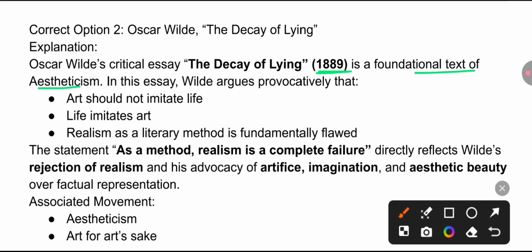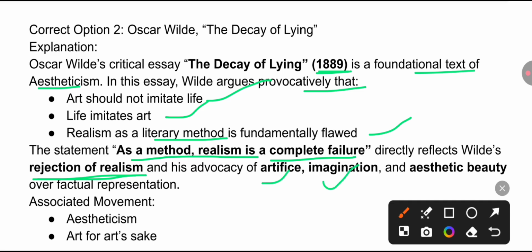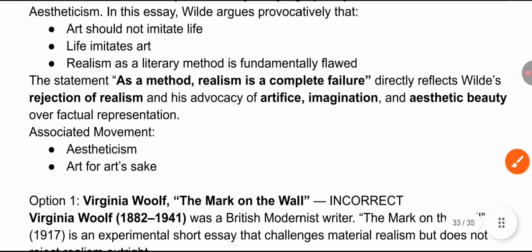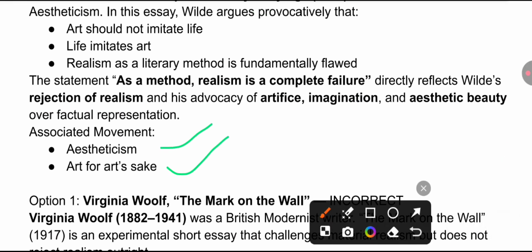Remember, in this essay Oscar Wilde argues provocatively that art should not imitate life, life imitates art, and realism as a literary method is fundamentally flawed. So here, "As a method, realism is a complete failure" directly reflects Wilde's rejection of realism, okay, and his advocacy of artifice, imagination, and aesthetic beauty. Remember, he was associated with aestheticism and art for art's sake.